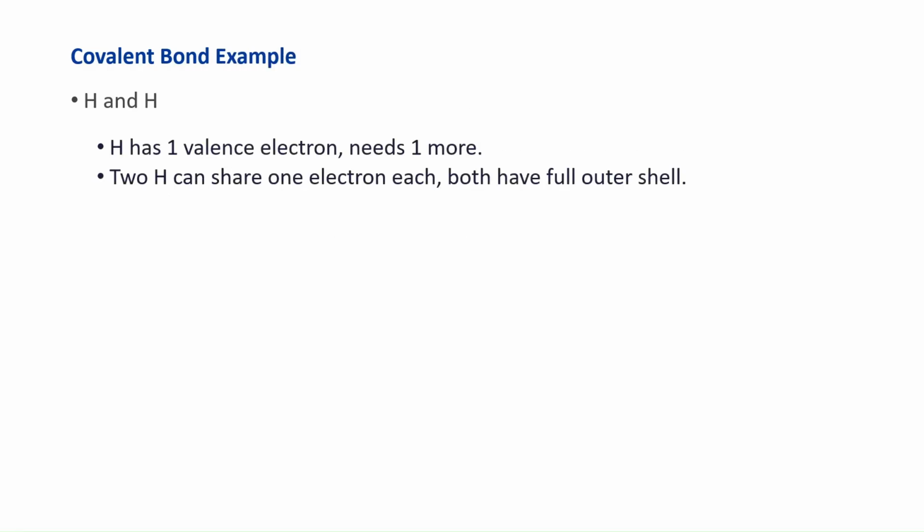Hydrogen gas is H2. It's formed of two hydrogen atoms. Each one has one valence electron. Can you imagine the first hydrogen coming and saying, hey, give me the electron so I can fill my outermost shell? And the other hydrogen says, are you crazy? What? I need one electron. Nobody's going to give up an electron because they both need one. So basically what they do is they say, let's share them.